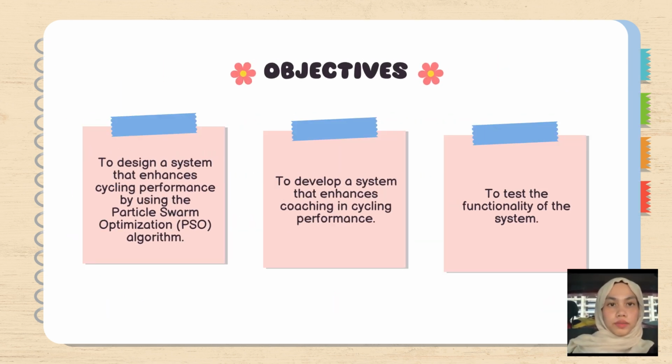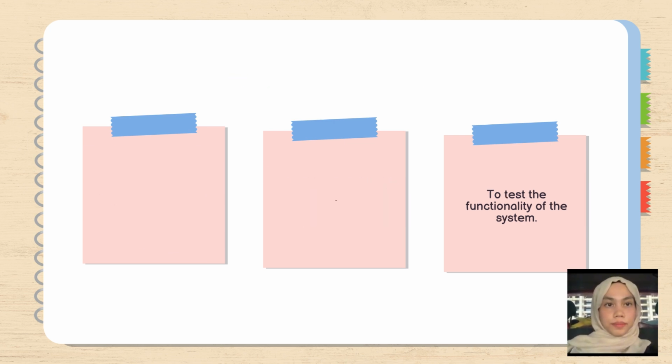The objectives for this project are to design a system that enhances cycling performance using the particle swarm optimization algorithm, to develop a system that enhances coaching in cycling performance, and to test the functionality of the system.